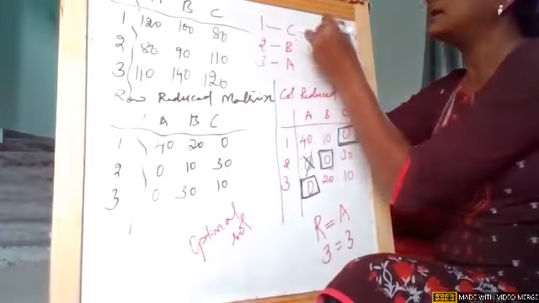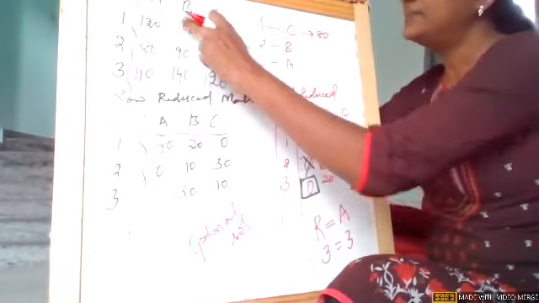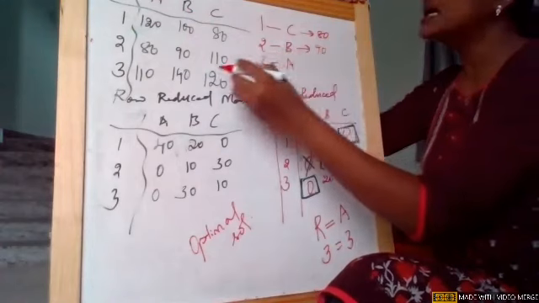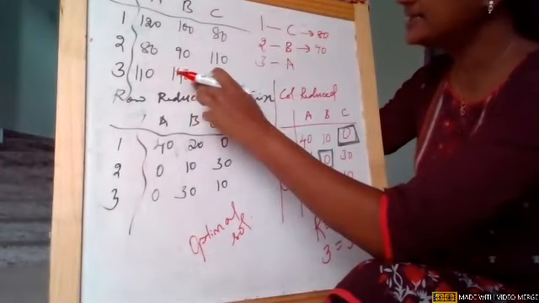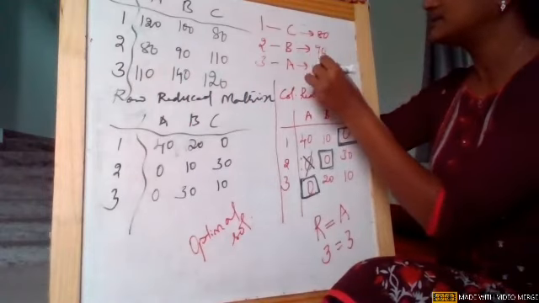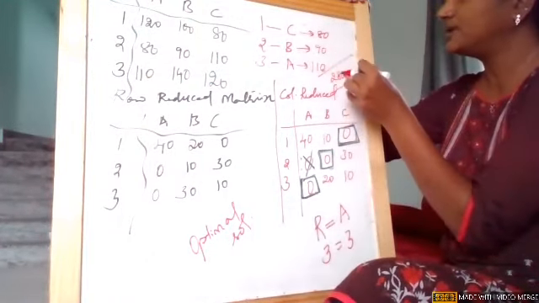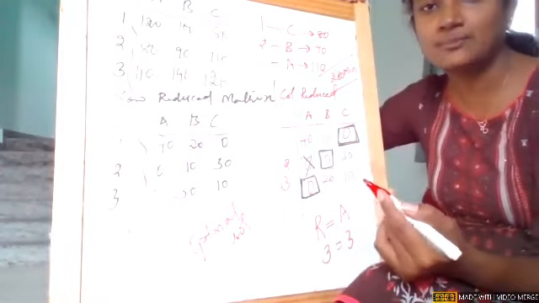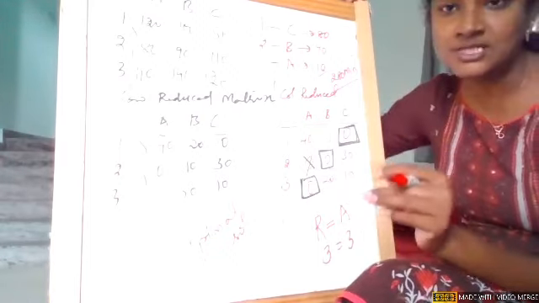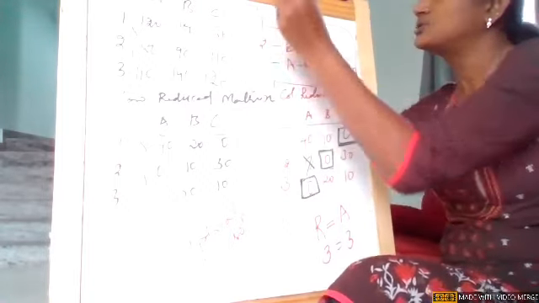1 and C is taking 80 minutes to prepare the app. Programmer C is taking 80 minutes. For the 2B combination, programmer B is taking 90 minutes, and programmer A is taking 110 minutes. So the total time taken by all the programmers is 280 minutes. In 280 minutes, 3 programmers are able to develop 3 different apps in the shortest span of time. When the time is less, obviously the cost is also less. So this is how you need to write the assignment problem solution.